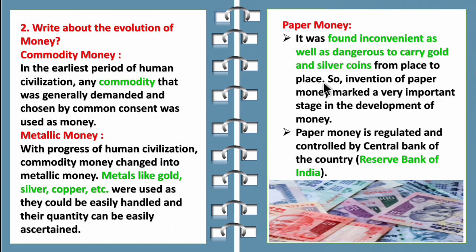Then you have to explain the paper money. So it was found inconvenient as well as dangerous to carry gold and silver coin. For that purpose, they invented paper money. So paper money is regulated by the central bank of the country, that is the RBI, Reserve Bank of India.